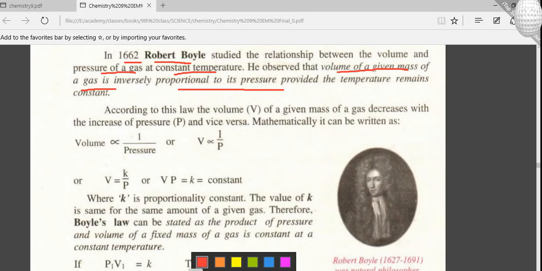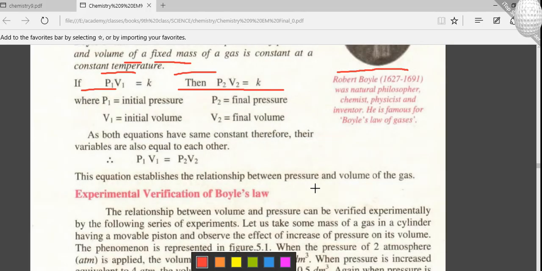Like we can see here. If we take P1 and V1, it is the first pressure and volume of the given gas, and this is the P2 and V2 of the given gas. Initially, we take the initial pressure and initial volume, and at the end, when we change the pressure or volume, we get the final pressure and the final volume.